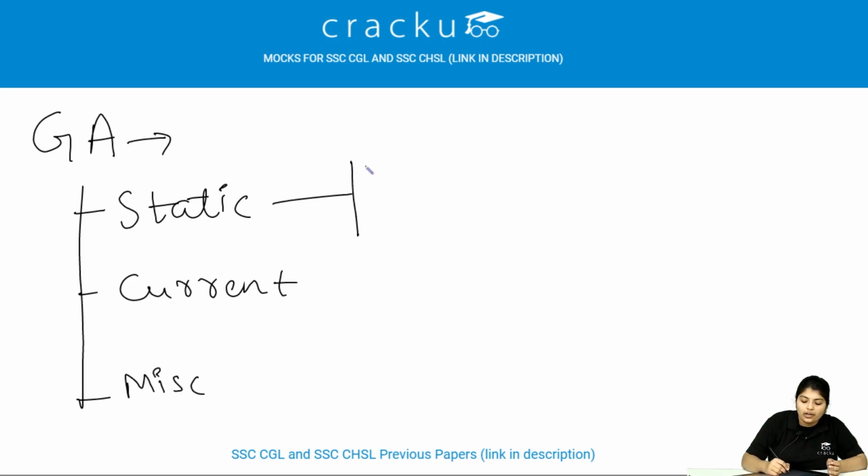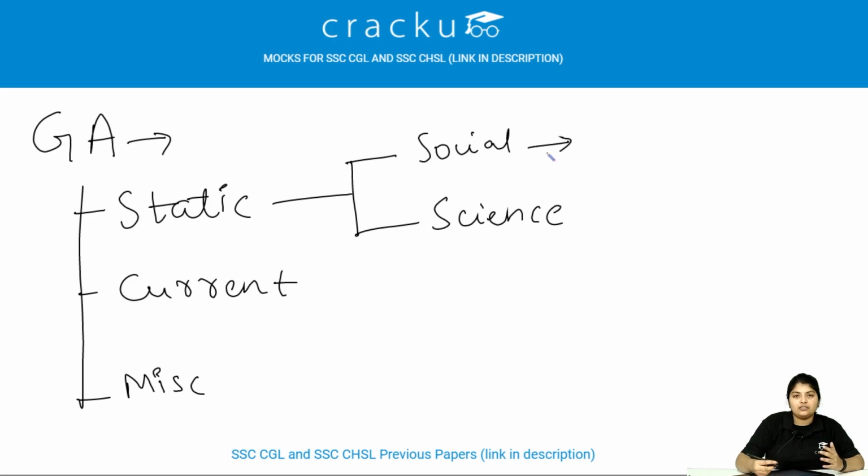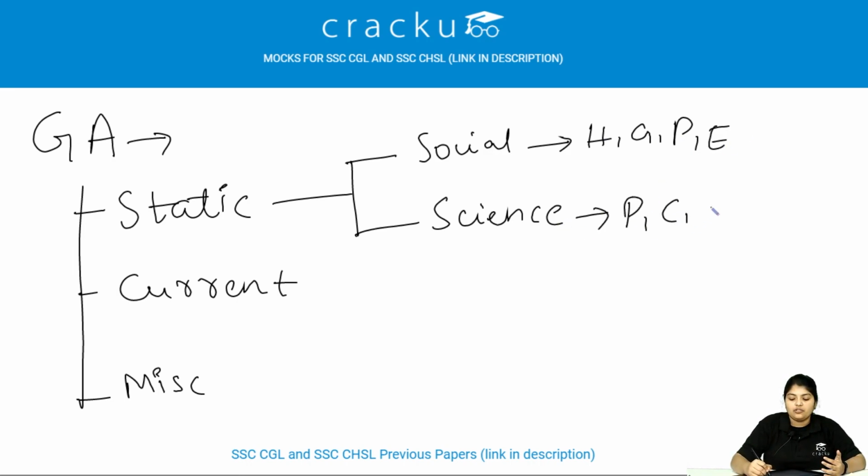In static we have two, social and science. Social consists of history, geography, polity, that is civics, and economics, and in science we have physics, chemistry and biology. Under miscellaneous we have many topics like dams and rivers, rivers and tributaries, countries and currencies, national parks, and so many lakes of India. We have so many parts like this.